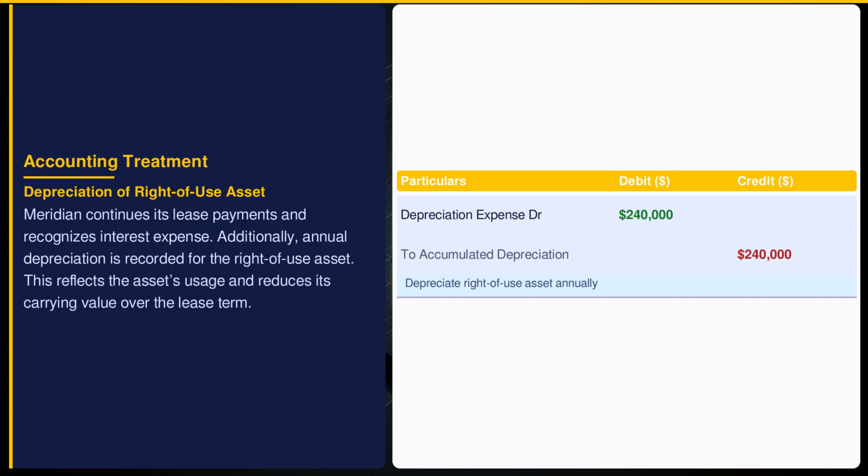To accurately portray asset usage, Indian Accounting Standard requires annual depreciation of the right-of-use asset. For Meridian, the $240,000 depreciation expense spreads the cost of the asset over its useful life, impacting the income statement by reducing profits. Accumulated depreciation on the balance sheet reflects the asset's diminishing value, aligning with Meridian's resource consumption.